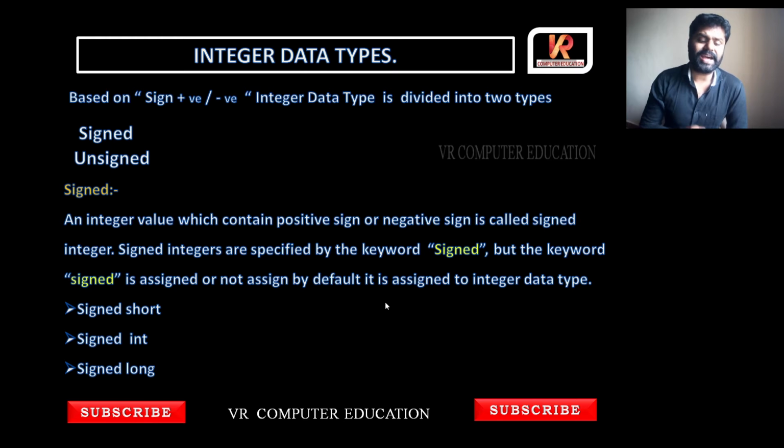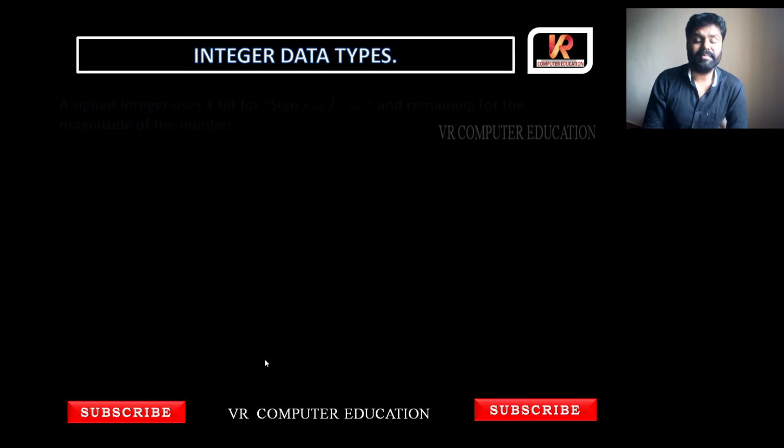See here, the signed keyword mentioned or not mentioned. While declaring a variable, if we mention or do not mention the signed keyword, by default it is signed only. So you can rewrite: we have three types of integer data types, short, int, long. They can be written like this: signed short, signed int, and signed long.